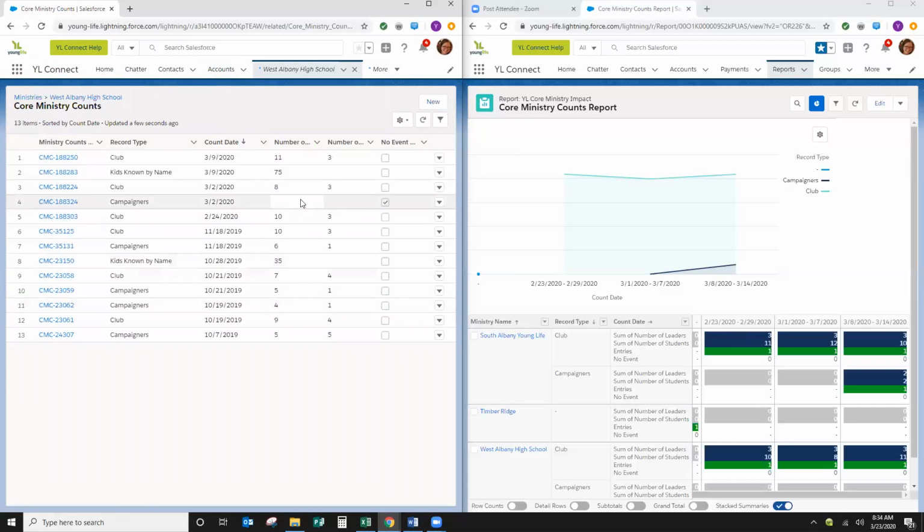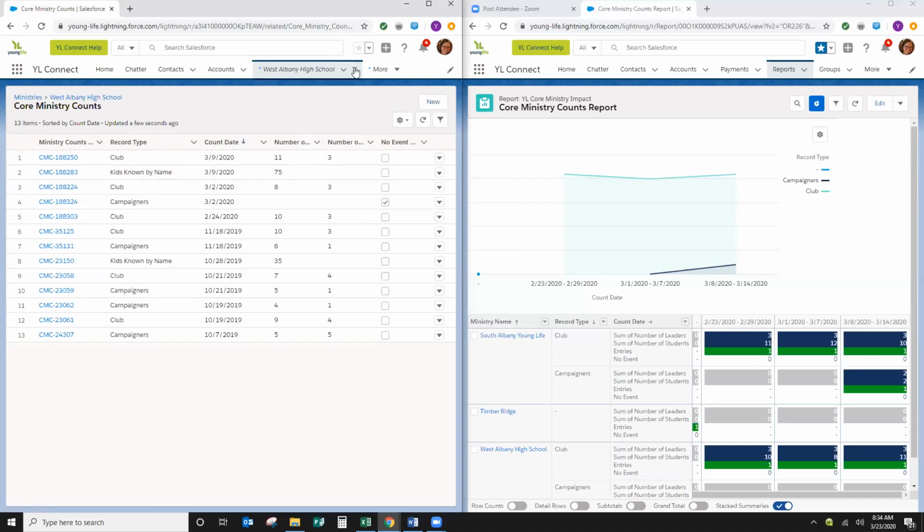And now I'm going to look and see you entered kids known by name and club last week, but nothing for campaigners. So I want you to go in today and click on the new button, enter a campaigners for the week of the 9th. And it's probably going to be no event, but enter the no event, and then continue to add your club and campaigners for the following week. And then also, now that you saw me edit, I'd love for you to go to kids known by name, click this drop down arrow, edit it, and change it to the end of February.